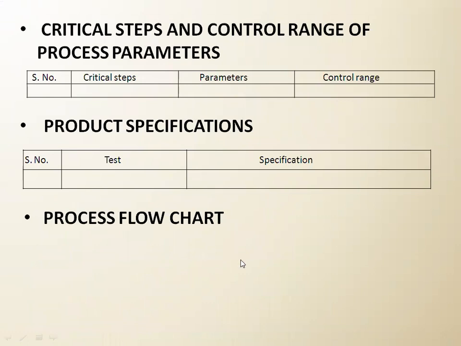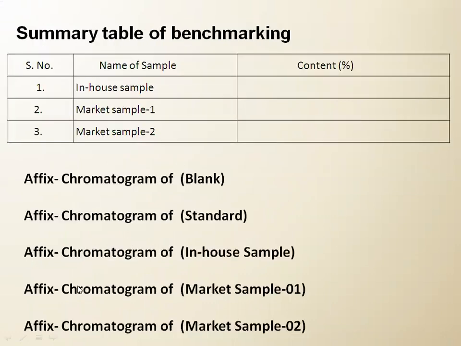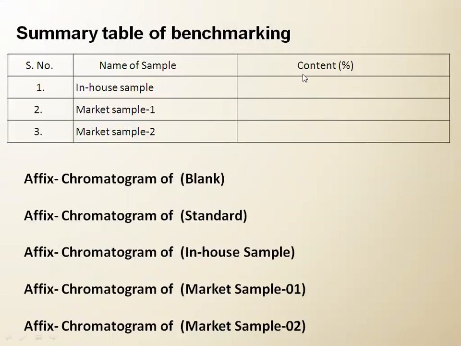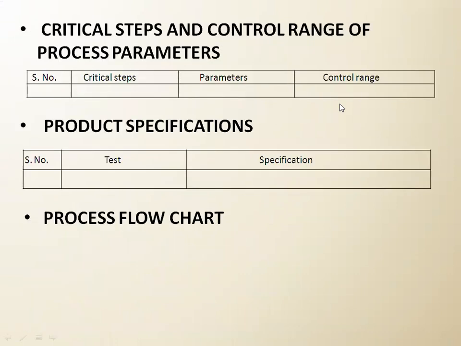Then, what is the role of this chromatogram attachment? It is the data, or we can say the proof for this content. Then critical steps and control range of process parameters. Critical steps: if there is hardness adjustment in the tablet, it may be a critical process, because if the hardness is high, your disintegration and dissolution time will be affected.